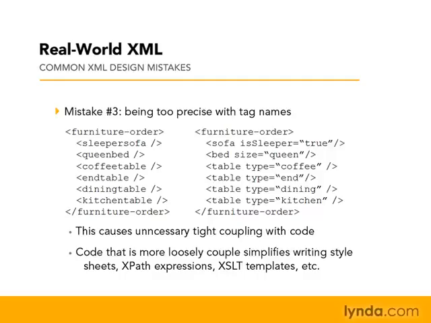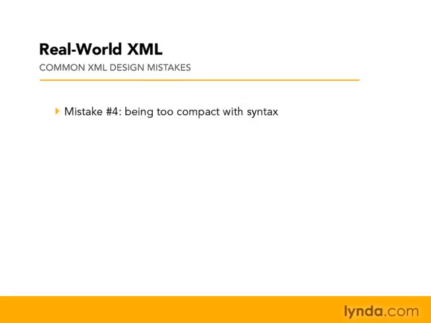So this is a bit more of an art than it is a science, and there's never any real right or wrong answer, well, except maybe in this case. But the idea here is try to choose tag names that represent base level classes or objects, and save things for descriptions in attributes or child tags. So a good example here is the sleeper sofa. This is clearly an adjective describing a noun. So try to use nouns as your tag names and save the descriptive attributes for things like adjectives and so on. Okay, mistake number 4 involves being far too compact with your syntax.